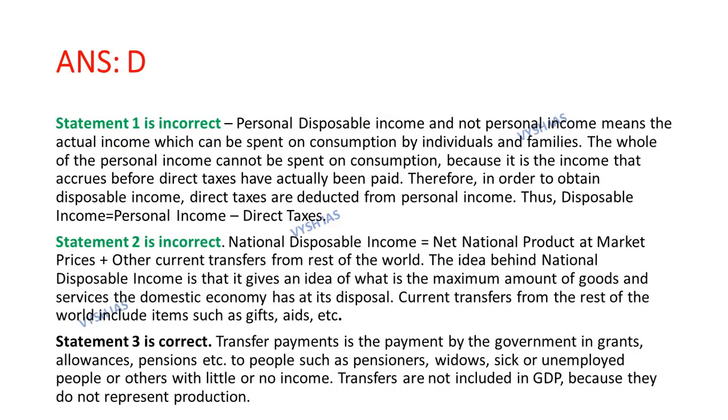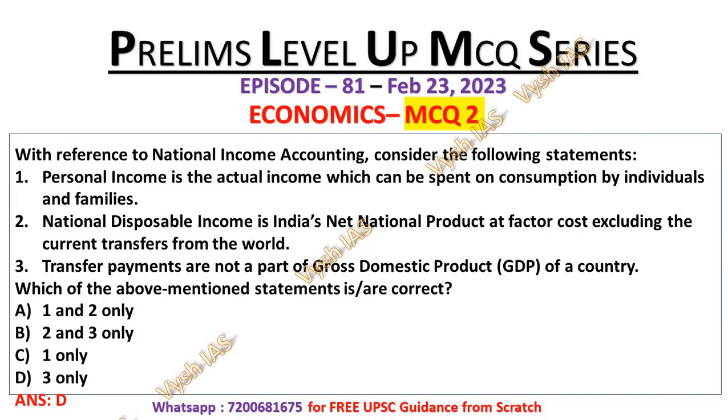Statement number 2 is also incorrect because national disposable income is net national product at market price plus other current transfers from the rest of the world. The idea behind national disposable income is that it gives an idea of what is the maximum amount of goods and services the domestic economy has at its disposal. That's why the statement number 2 is also incorrect.